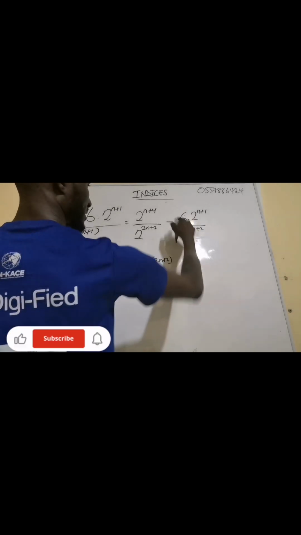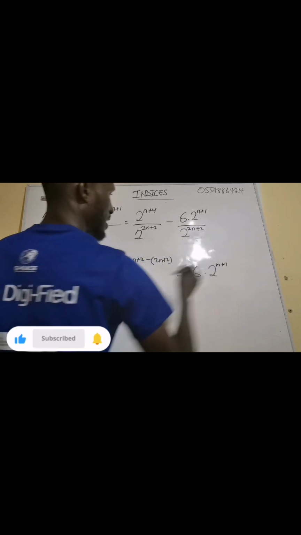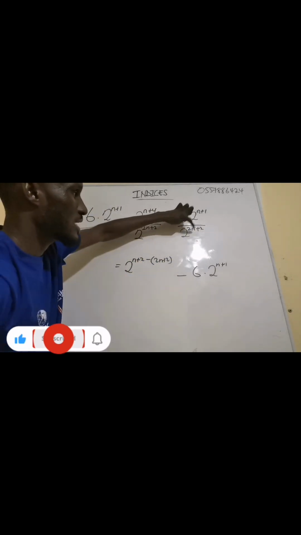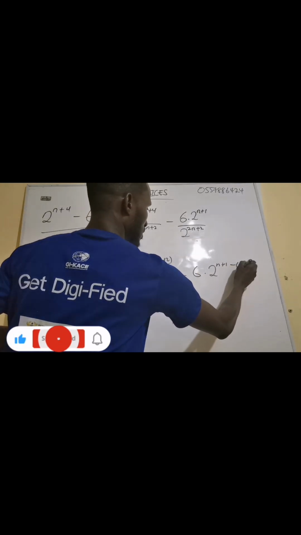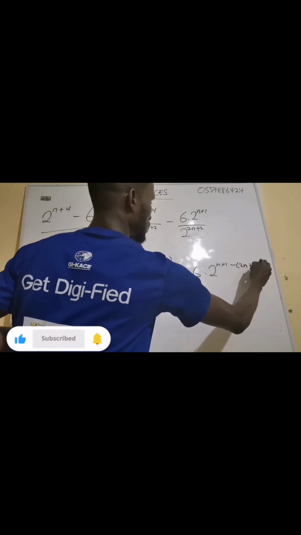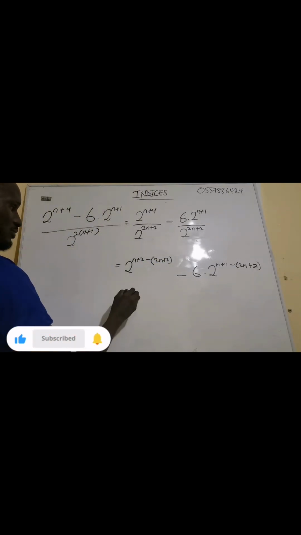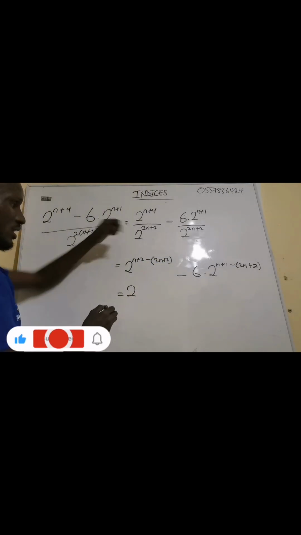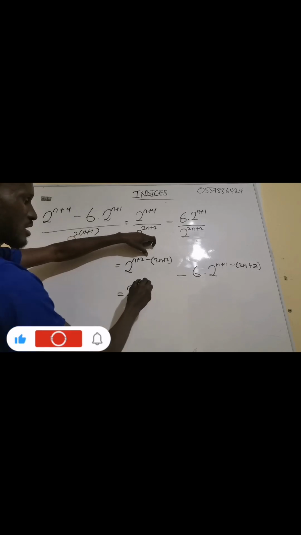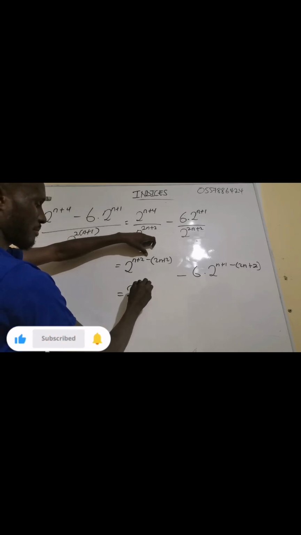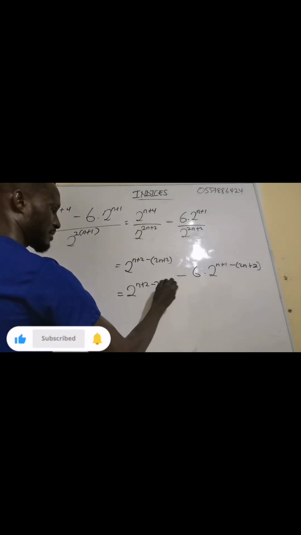Then minus, when you take this one, we have 6, 2 exponent n plus 1. We are subtracting the exponent, so minus the denominator 2n plus 2. You see how the thing is? Now at this point, let's expand. We're going to get n plus 2. Use a negative to multiply. So minus 2n minus 2.